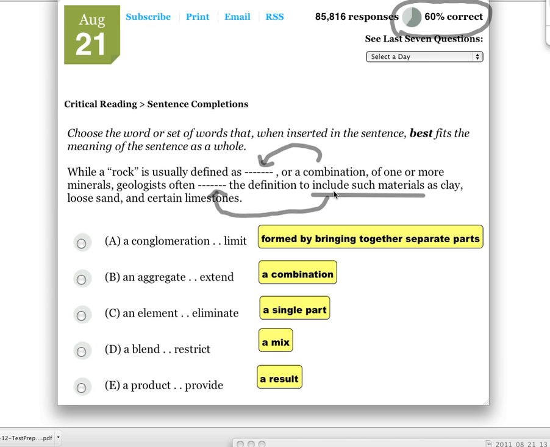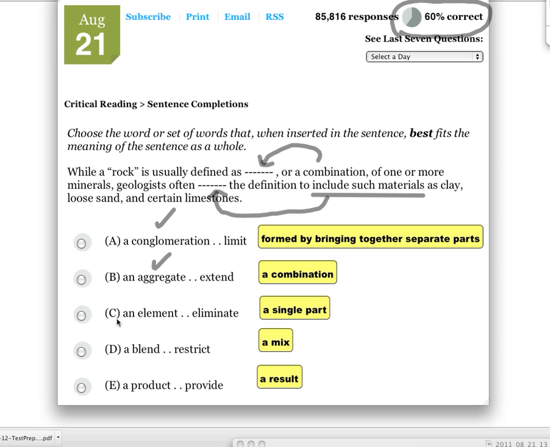Okay, so for the first blank, we're looking for a word that means combination. For the second blank, we're looking for a word that means include, or something similar. So let's take it one column at a time. Conglomeration. Okay, well, conglomeration means something formed by bringing together separate parts. Often refers to businesses that combine, or corporations that combine. So that's definitely close enough. An aggregate, for B, is a combination, and so obviously that is correct as well.